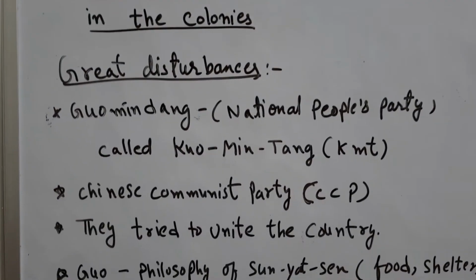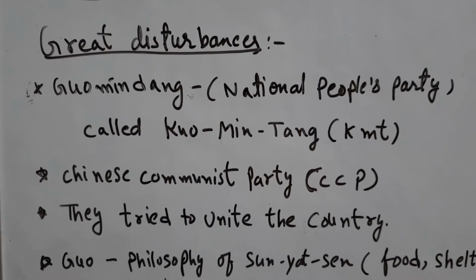So in 1902, journalism also started in China, and Peking University was established in 1902 for the education of journalism, and it started to reflect the modern ideas in China. Now let us summarize this topic like this.